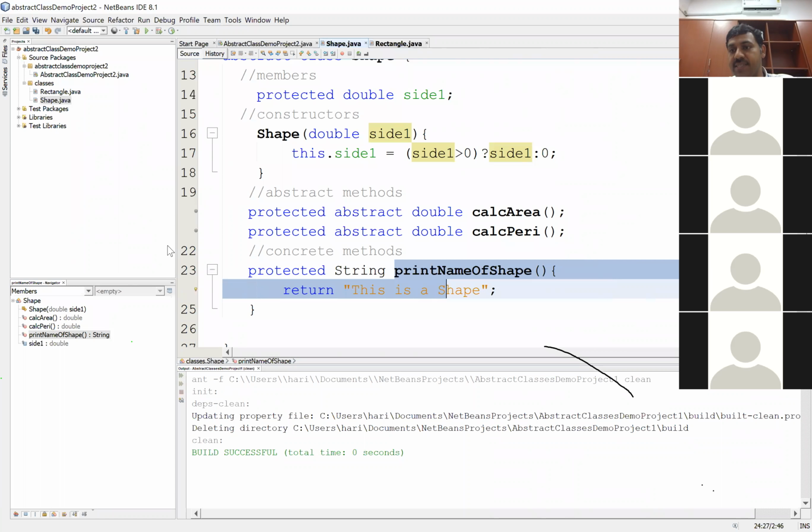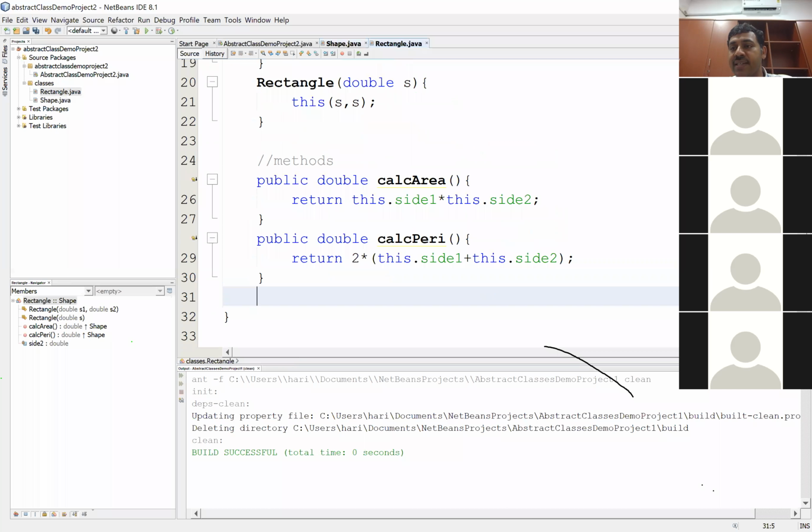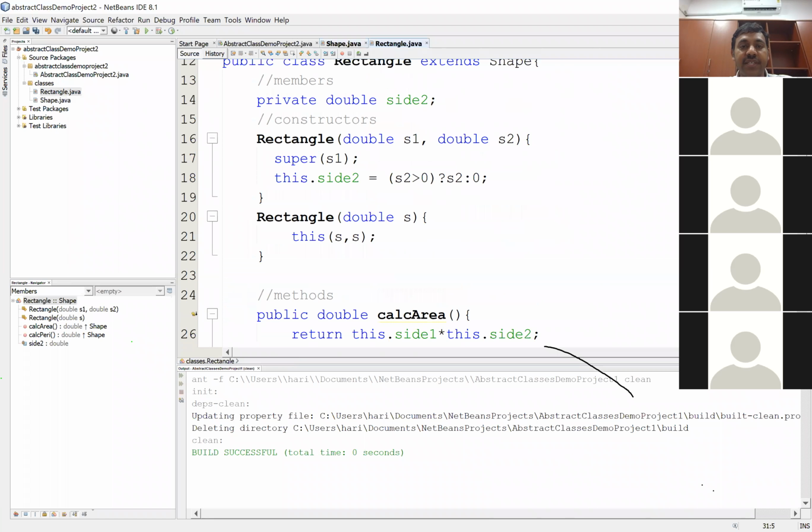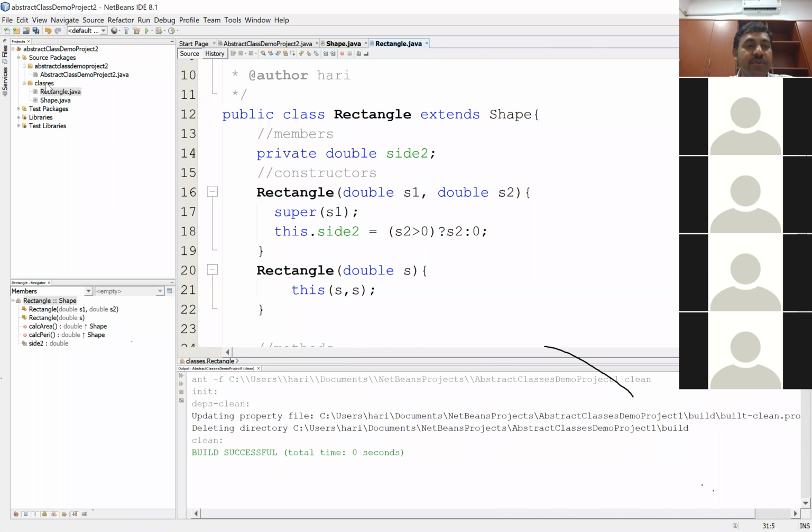Abstract methods, yes, you have to override because the superclass doesn't have a body. Whereas the concrete methods, you do not have to. If you wish to, you can. If you do not wish to, you do not have to. Right? So we'll see both the changes. So this is where my rectangle class is. So is everything done with the rectangle class as of now? Looks perfect for me. Right? So can I now go ahead and write one more class?